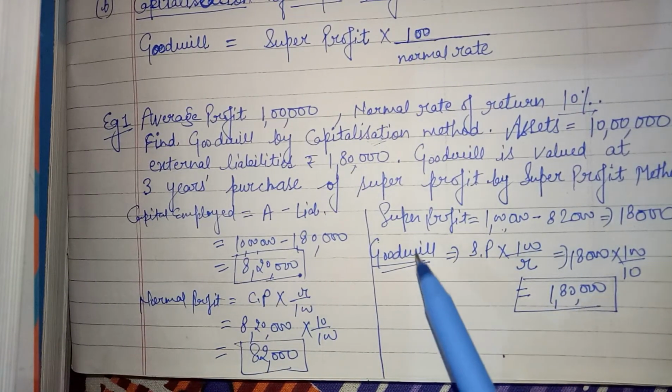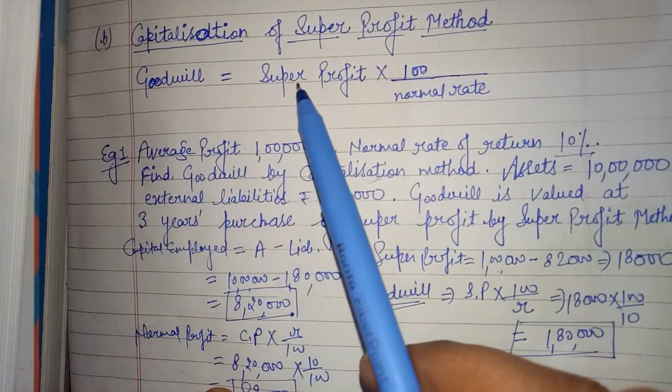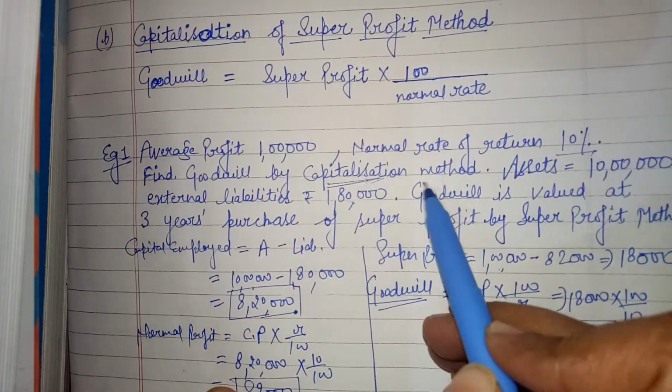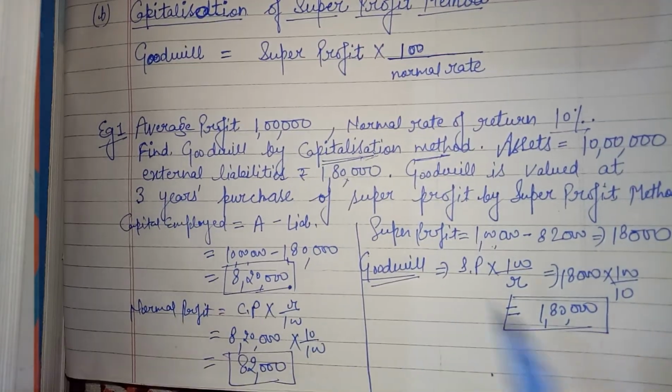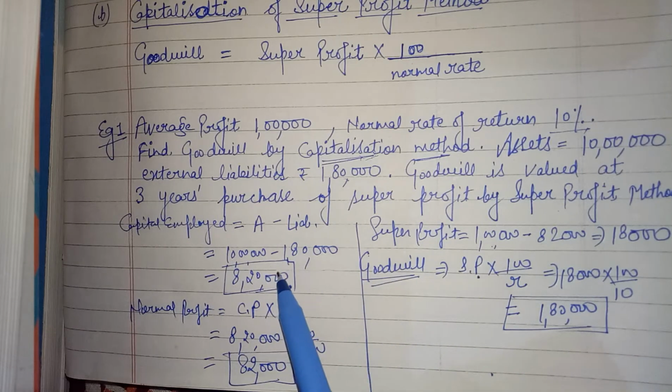Clear? In the capitalization of super profit method, goodwill is equal to super profit into 100 upon rate. Here we have to calculate according to the capitalization method. So goodwill is equal to super profit into 100 upon R. We have to find first of all super profit, and for this we have to calculate capital employed, normal profit, then super profit and goodwill.